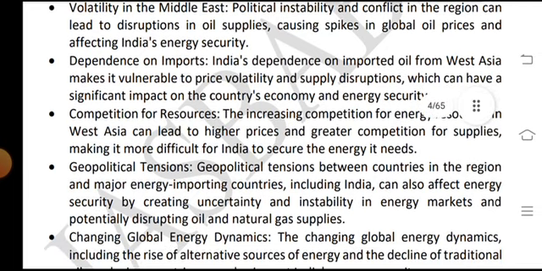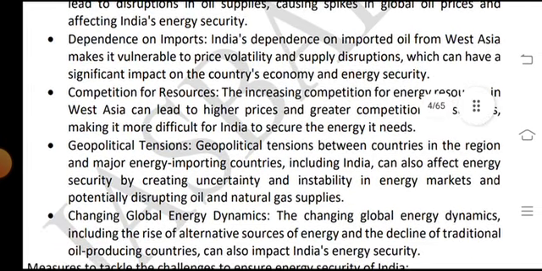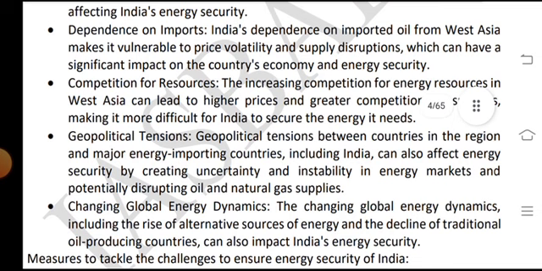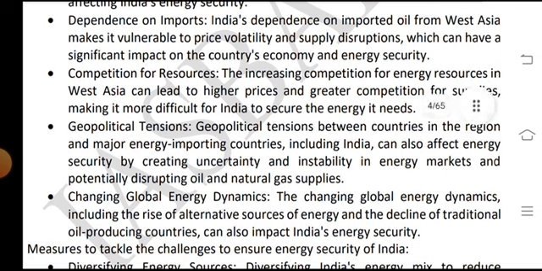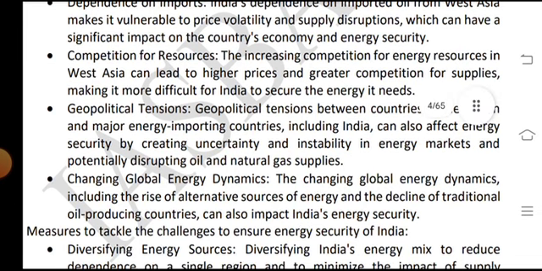India's dependence on imported oil from West Asia makes it vulnerable to price volatility and supply disruptions, which can have significant impacts on the country's economy and energy security.